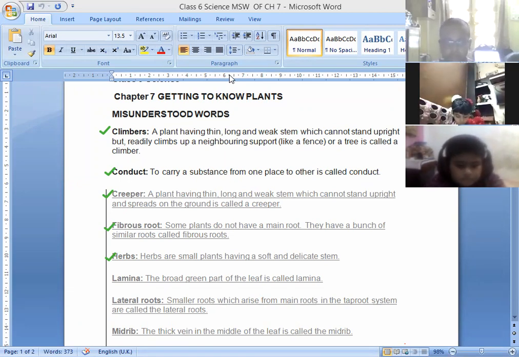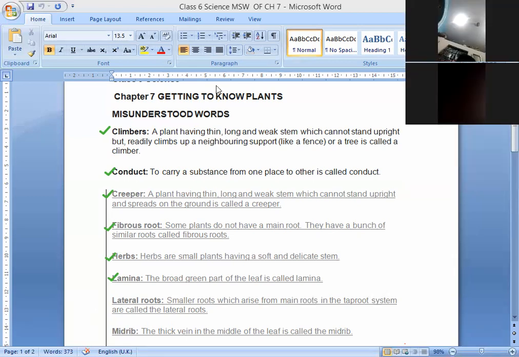Ridhima and Harsh and Joel. Okay, tell Ridhima. Yes, ma'am. Lamina. The broad green part of the leaf is called lamina. Okay, so lamina is the broad green part of a leaf. So children, when we do the chapter, I will show you the green part of the leaf, which is known as lamina. Tell me the next word.